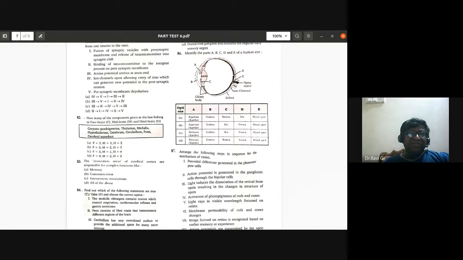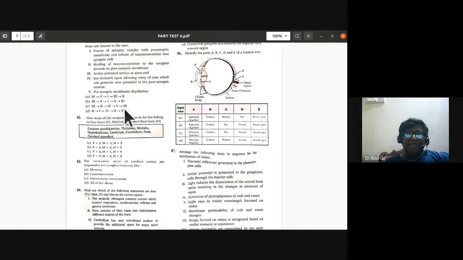So what is the correct sequence of this entire step? The sequence is action potential arrives at axon end, then binding of neurotransmitter to the receptor present on postsynaptic membrane. So 3, 2, then the fourth one, ion channels open, allowing entry of ions which can generate a new potential in the postsynaptic neuron. So 3, 2, 4. Fifth one, presynaptic membrane depolarizes. So 3, 2, 4, 5.